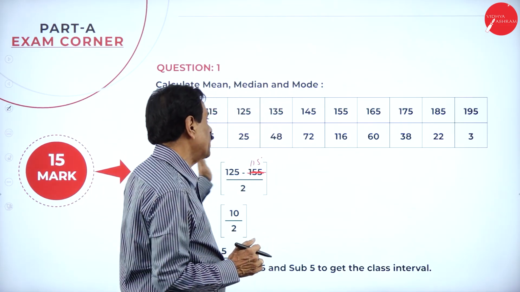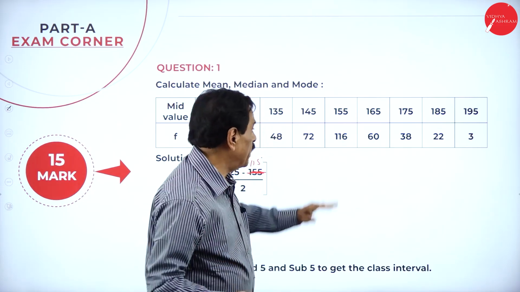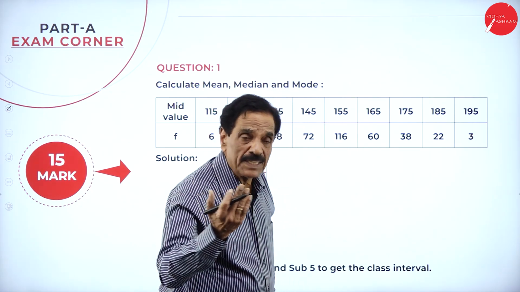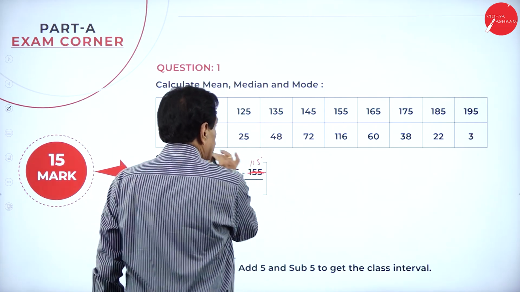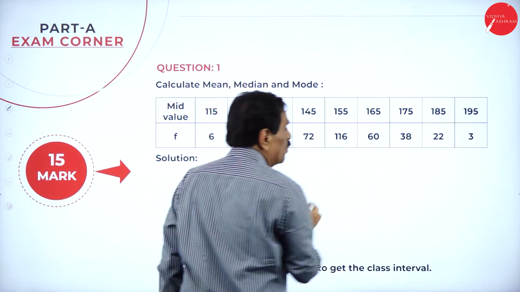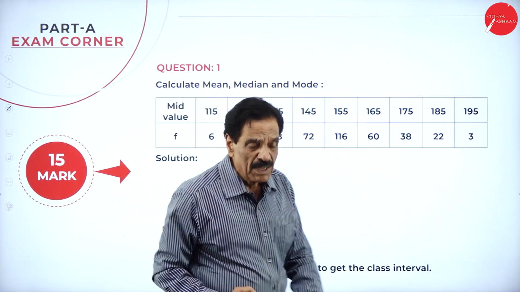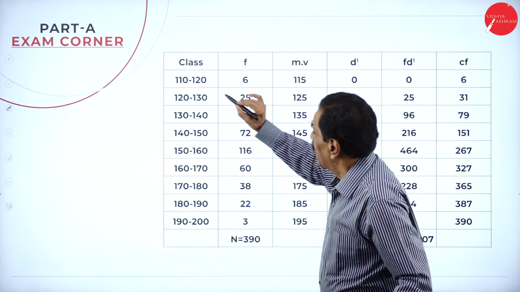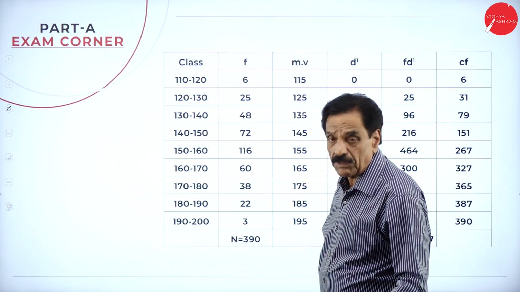Deduct 5 is 130, add 5 is 150, deduct 5 is 150, add 5 is 170. That is how the classes go. See the frequency: 6, 25, 42, 72, 160, but fall down to 60. That is the frequency. Once you construct this, see how 110 to 120 will come.